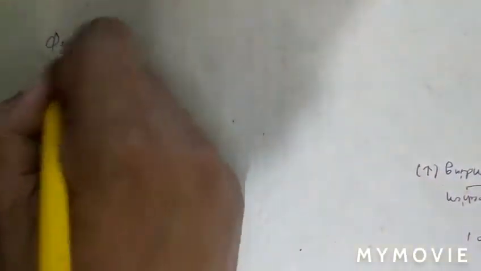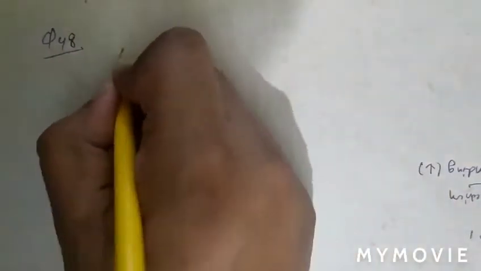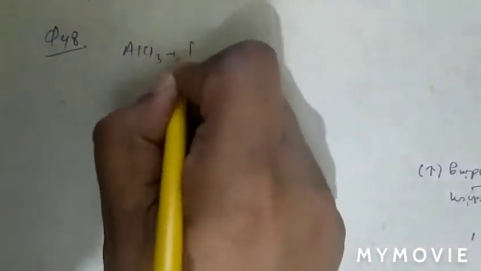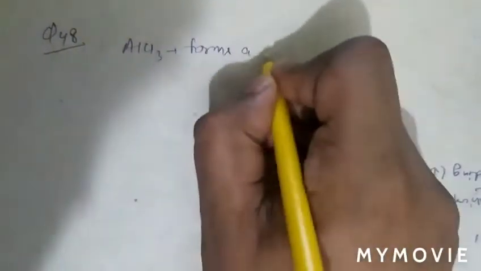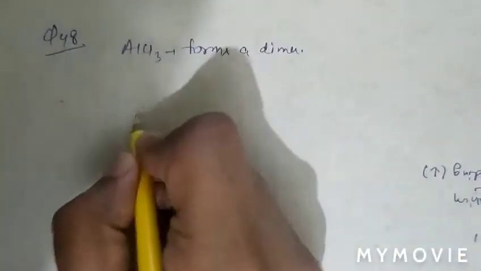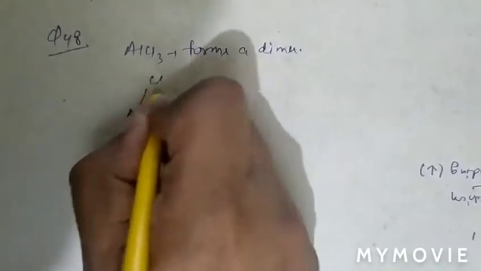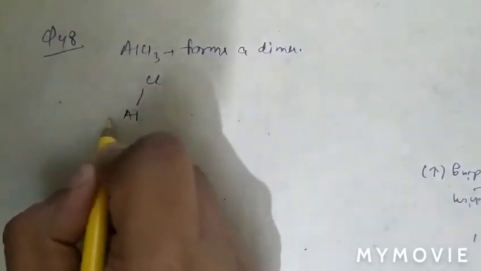See question number 48. In question number 48, what is given there? Aluminium chloride AlCl3 forms a dimer. As we know that aluminium has deficiency of electrons.